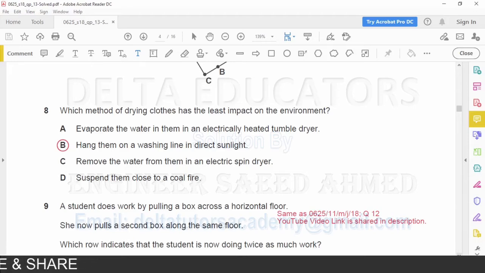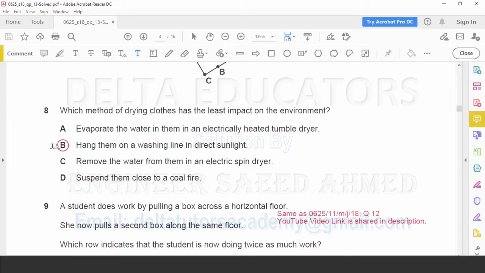Option C. Remove the water from them in an electric spin dryer. Option D. Suspend them close to a coal fire. In A, C and D, it is not the natural method. In A and C, we are using electrical energy, whereas in D, we are burning coal. So here in A, C and D, there will be impact on the environment.